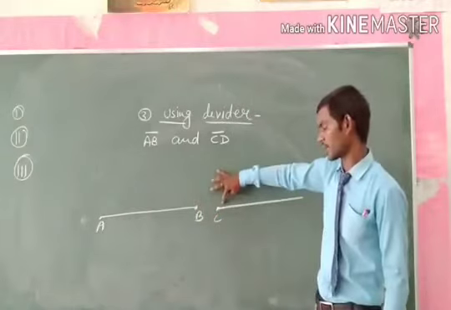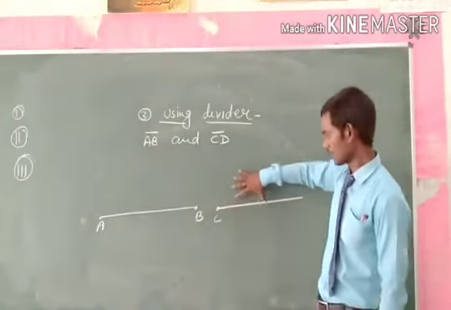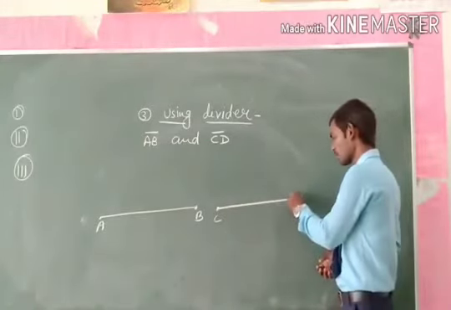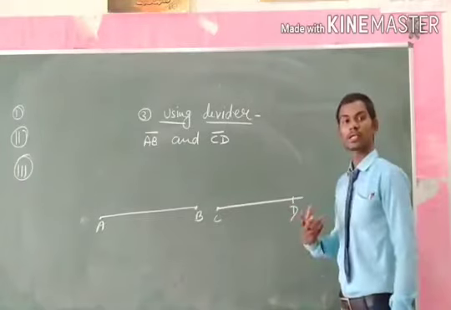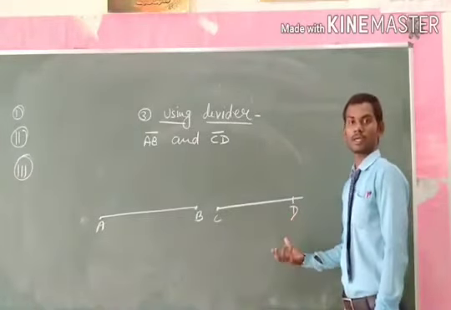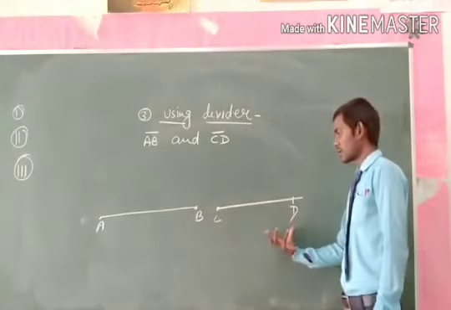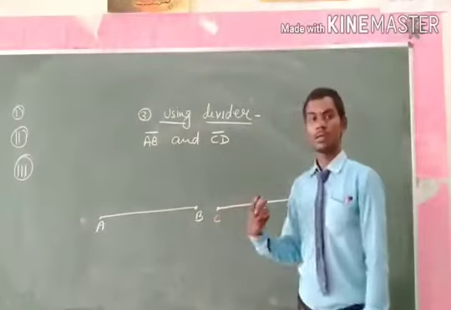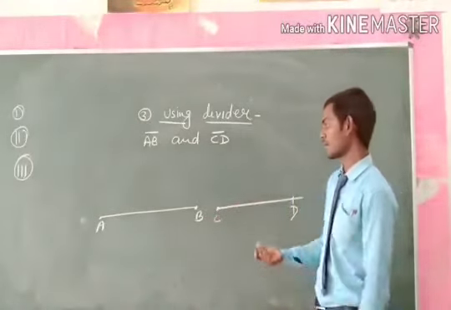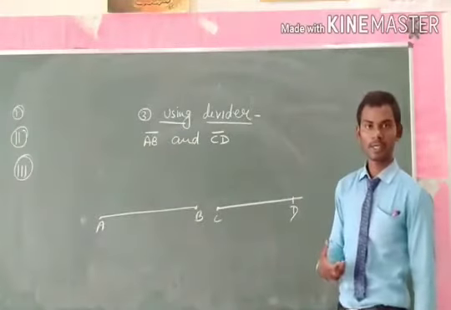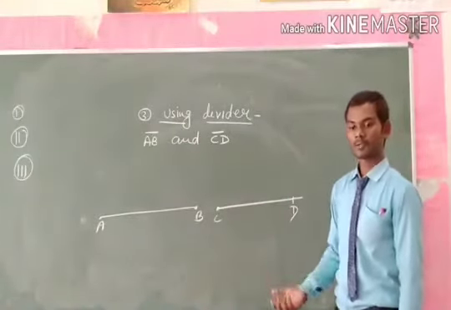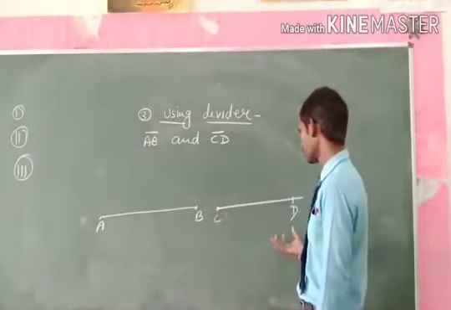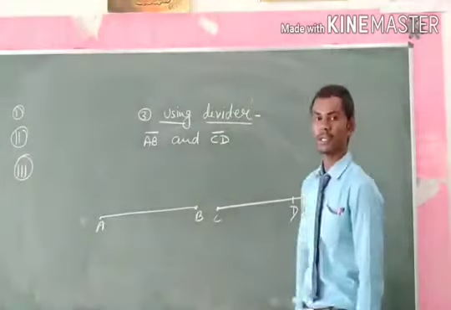Put one pointer at the point C and mark the point D where the other pointer falls. Then we can measure the length of both line segments and justify which one is longer and which one is smaller.